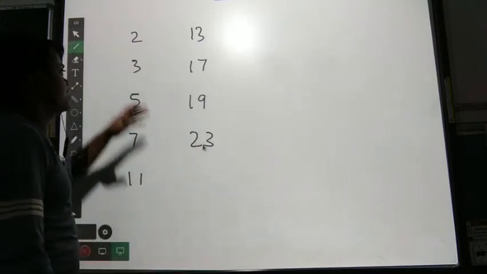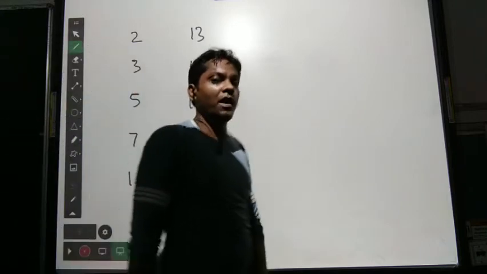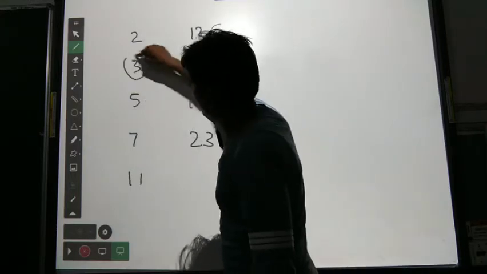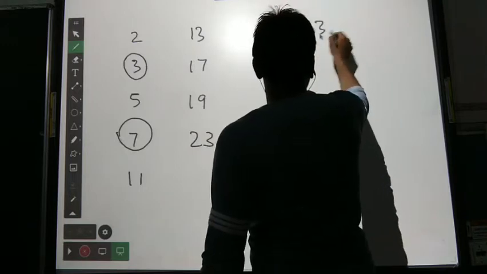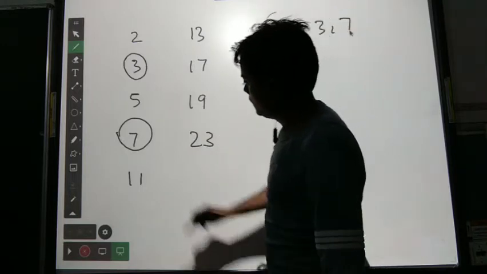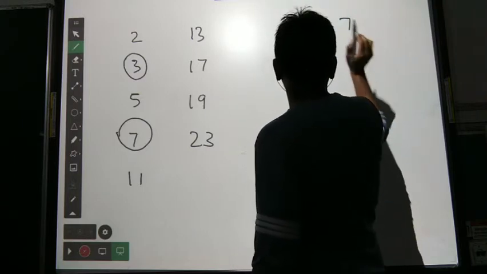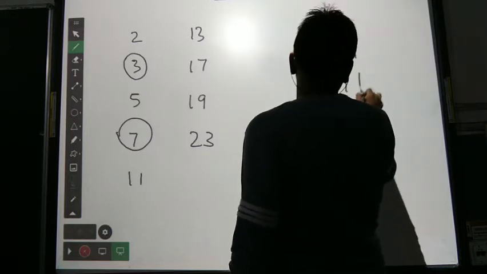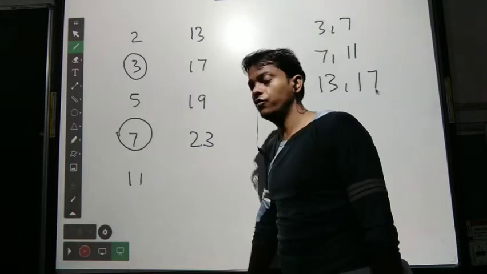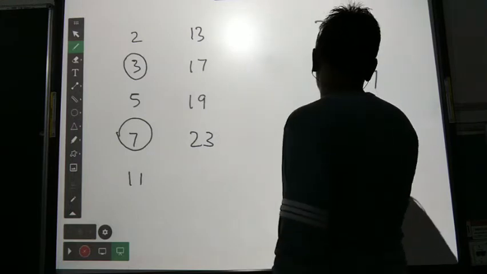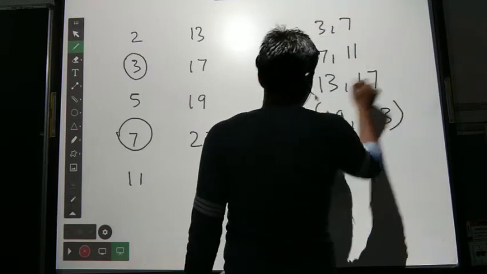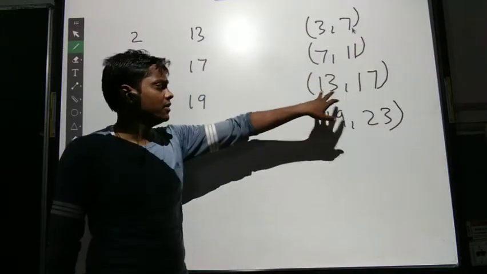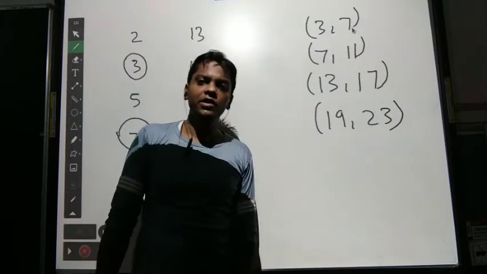Now we will see which prime numbers maintain that difference of 4. 3 and 7 have a difference of 4, so the first pair is 3, 7. 7 and 11 also have a difference of 4. 13 and 17 are also a pair of prime numbers with a difference of 4, and 19 and 23 also. So 3, 7; 7, 11; 13, 17; and 19, 23.